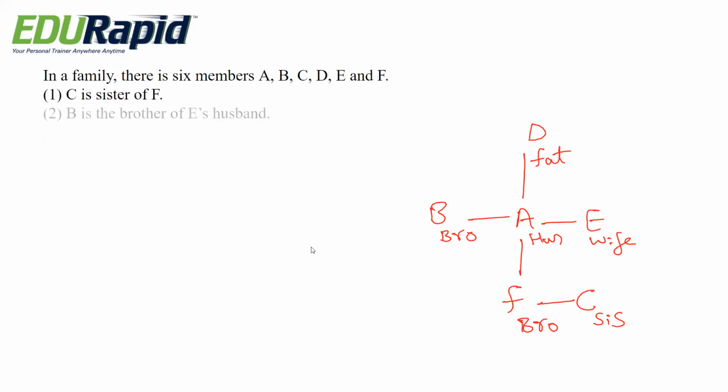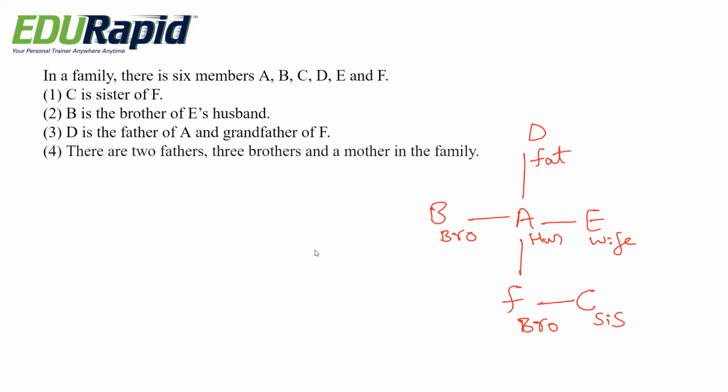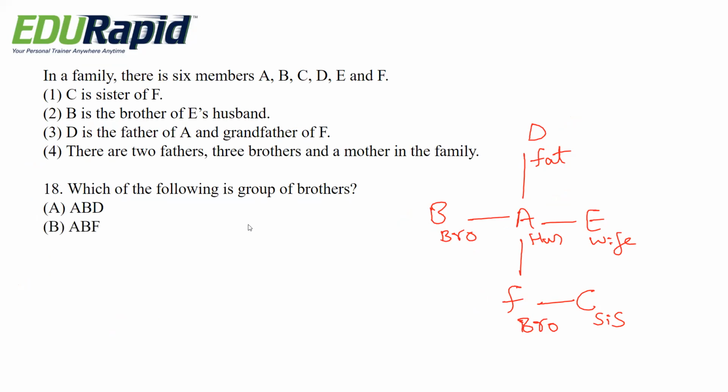Next question. All these conditions are same. Based on this, which of the following is group of brothers? Options are ABD, ABF, BDF, BFC.